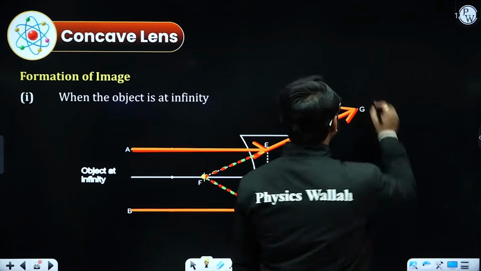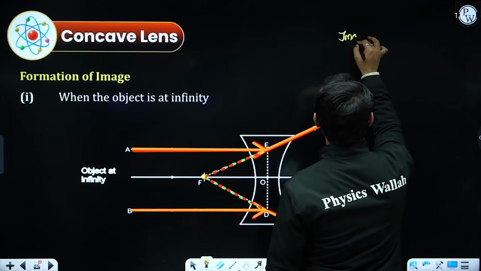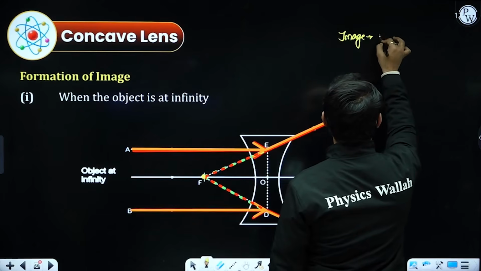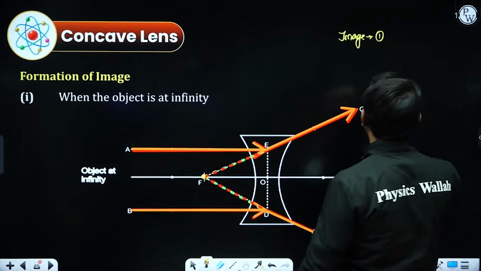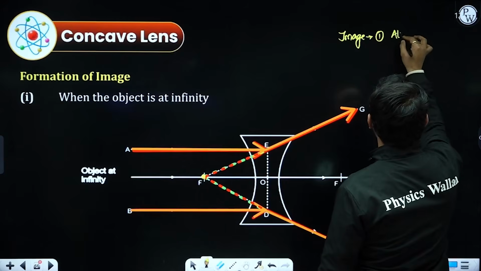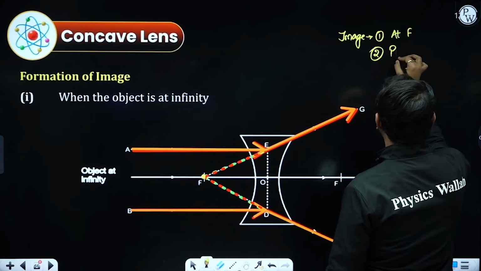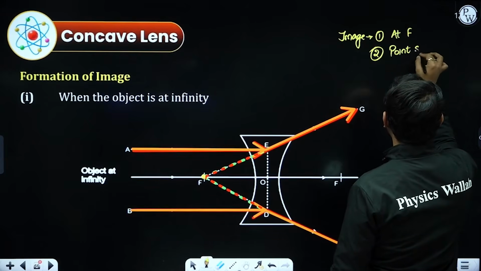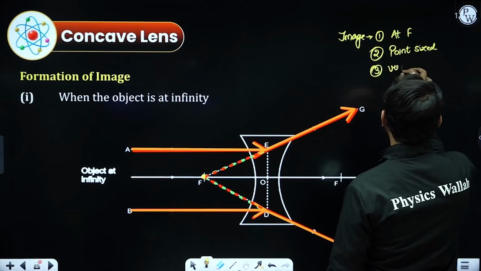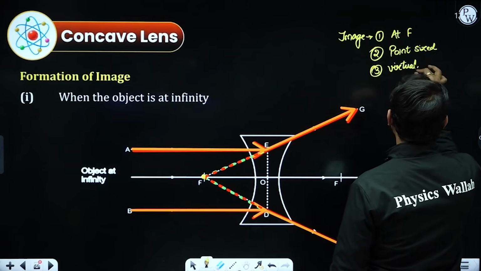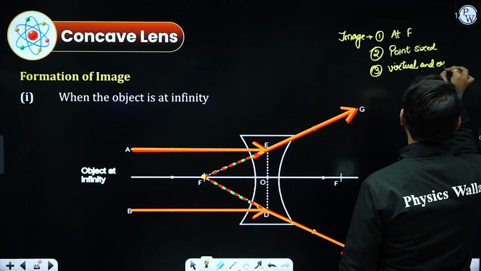We know that. So I'm going to write: image will form, if the object is kept at infinity, image will be formed at focus, size will be point sized or highly diminished, you can write. Third, the nature will be virtual and erect.